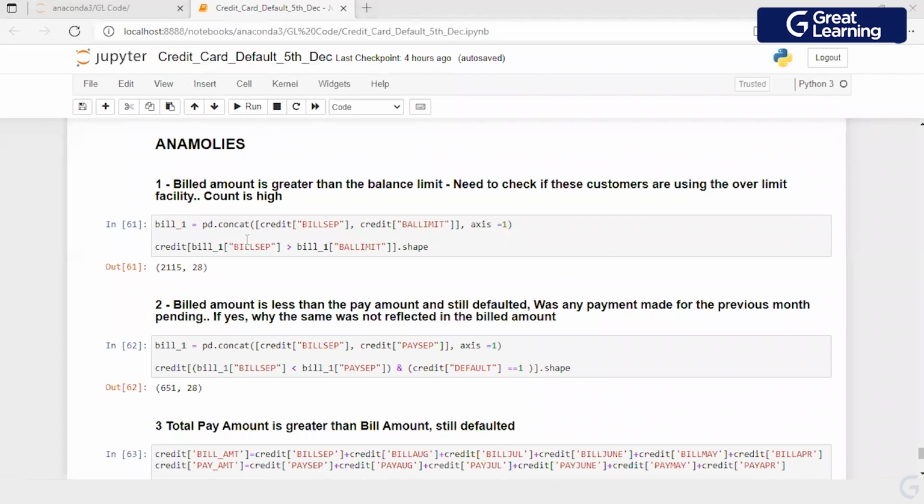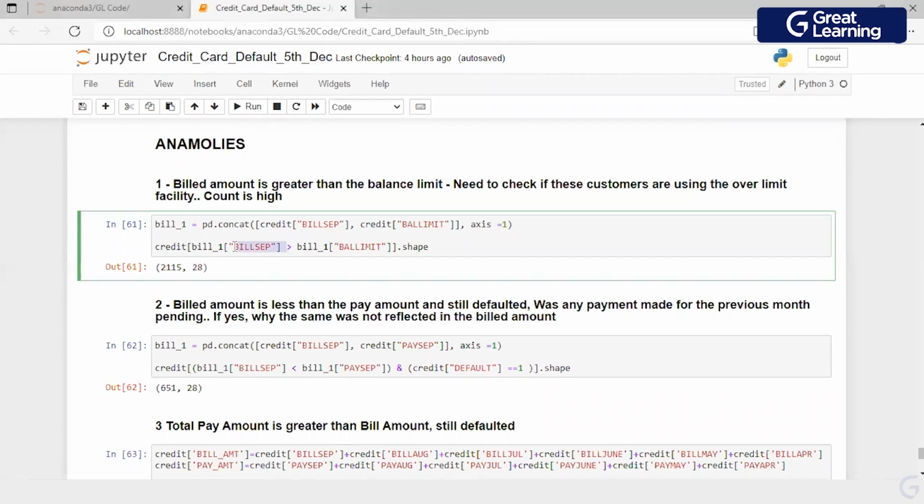So what I'm trying to find out is the records wherein the bill for September is greater than the balance limit. Why am I saying that? The bill for September would have taken into account everything that happened in the previous months. I have 2115 records wherein the bill for September, which takes into account whatever happened in the previous months, is greater than the balance limit which is allowed. So we need to go back and check with the business whether these customers have an overdraft facility, or whether there is an error.